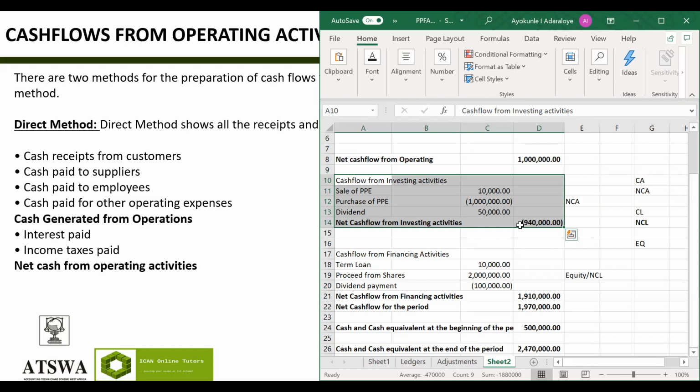It speaks to what? Equity and loans, right? Increase in composition of equity, right? That one we said. That's financing. If I'm using investing, I start from buying property, plant, and equipment. I'm putting my money in another company for the purpose of getting returns, right? That is investing. It is not what I do in the normal course of business.